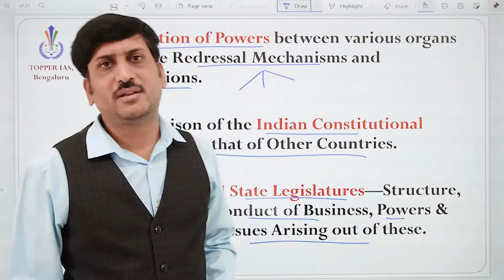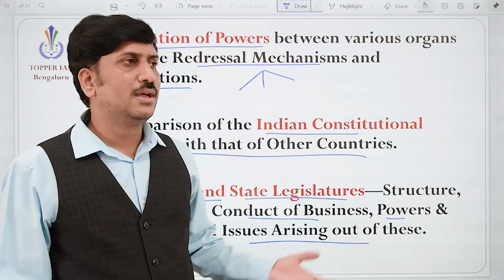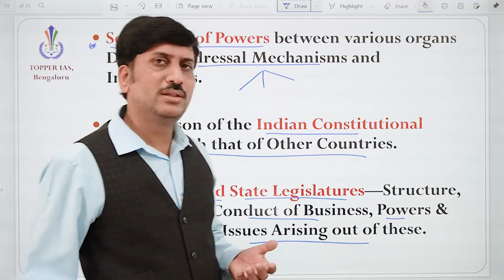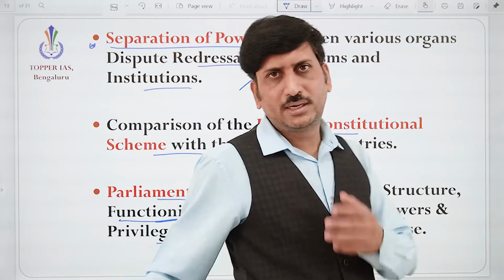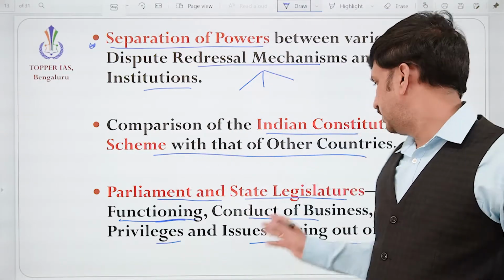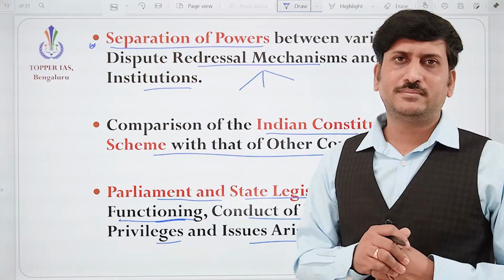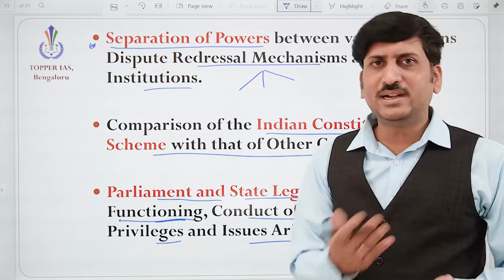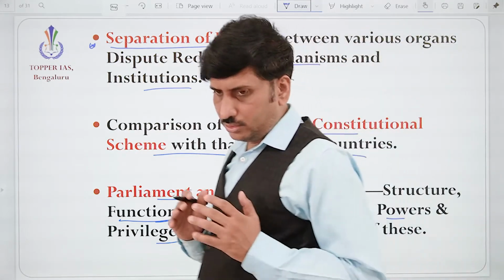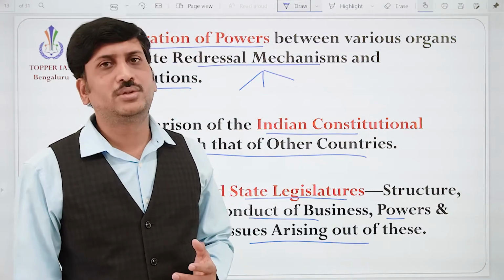So rules of procedure in Lok Sabha, how they are followed. How the Speaker has a role in the Lok Sabha, how the Chairman plays a role in the Rajya Sabha. Conduct, how the different activities are carried out. Conduct of business: what kind of discussions will happen, how the questioning will take place. And in order to have smooth running of the parliament, what are the different privileges given to them?